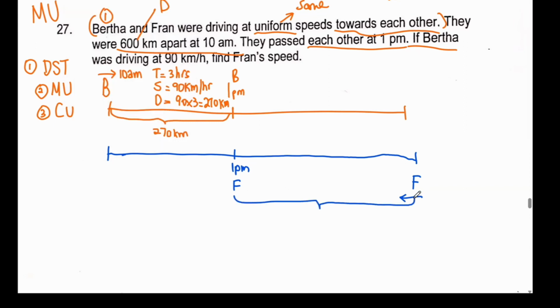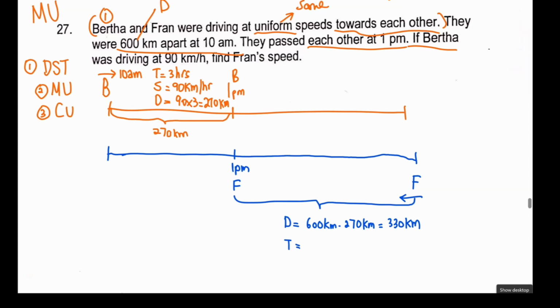So how much Frank traveled is whatever that is over here. Now, do you remember what is the total distance? How far apart are they? 600 kilometers. So in order for me to find how much Frank traveled, the distance of Frank is simply 600 kilometers minus 270 kilometers, and that gives me 330 kilometers.